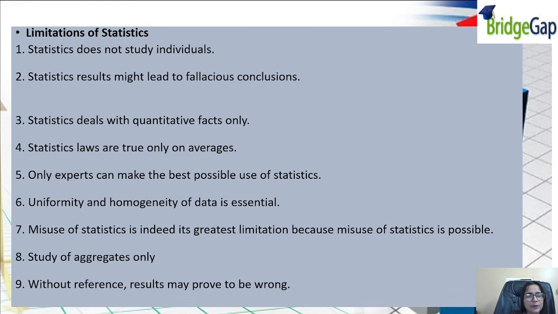Without references, results may prove to be wrong. When no references are given, then the results which we are receiving from it will be wrong. For example, like I gave you the example of firm A and firm B. Firm A is having profits at a diminishing rate, whereas firm B is having profits at an increasing rate. But when we calculate the average, it is the same. So results will be wrong while only seeing the average. So we have to provide the references as well.